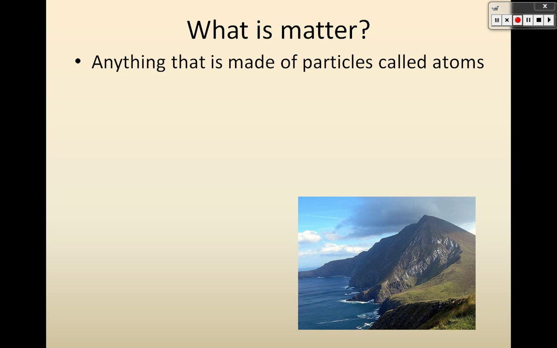Matter is anything that is made of particles, and we call those particles atoms. Some of you have heard this word before, atoms, some of you have not. Some of you know what an atom is, some of you do not, but matter is made up of little particles, and we call those particles atoms. So now you've at least heard that word.